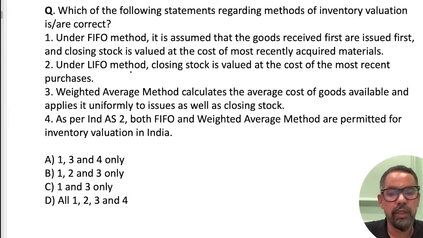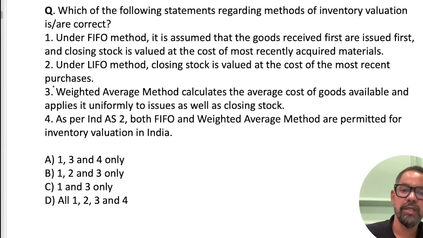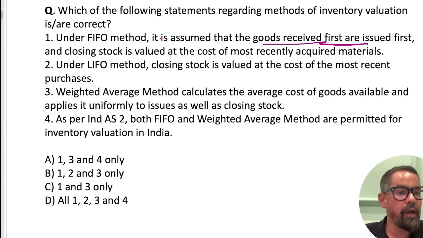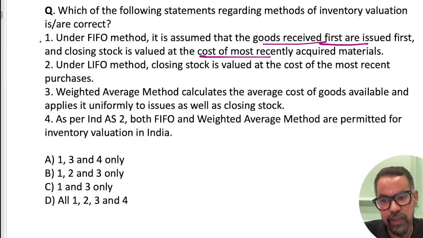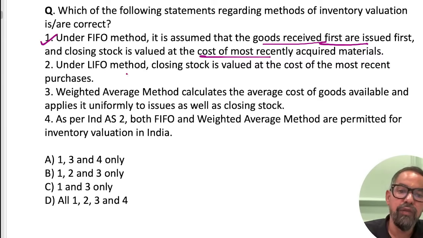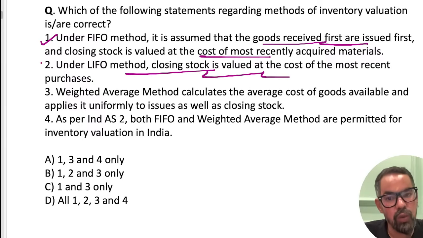Okay, so this is, I guess, the second time we are practicing a similar type of question. Under FIFO, it is assumed that goods received first are issued first and closing stock is valued at the cost of the most recent. Correct. LIFO, closing stock is valued at the cost of the most recent. No, the most recent goes out first.